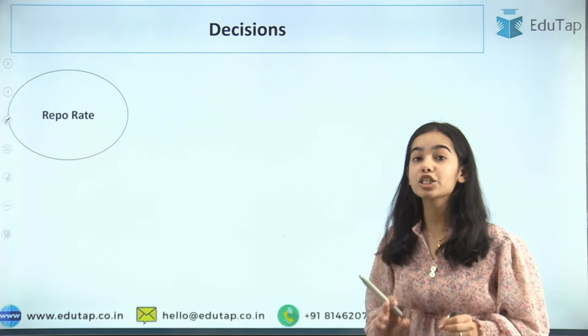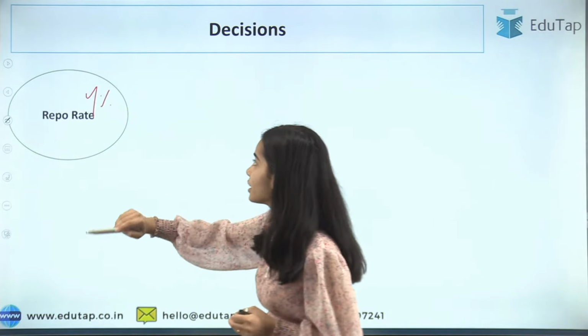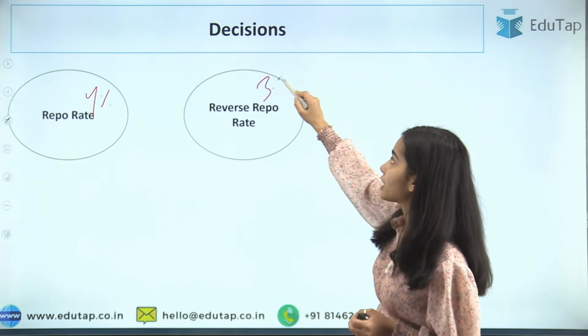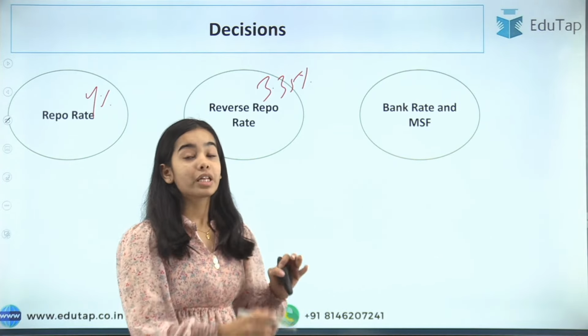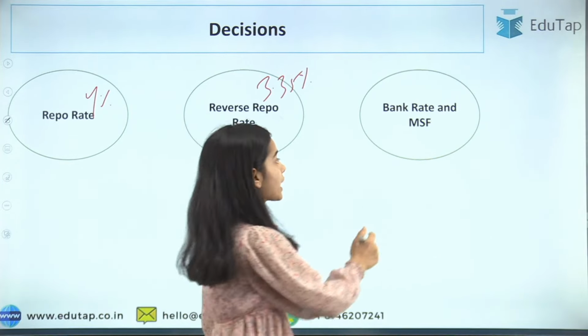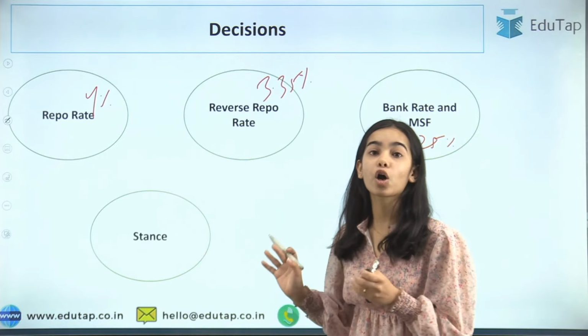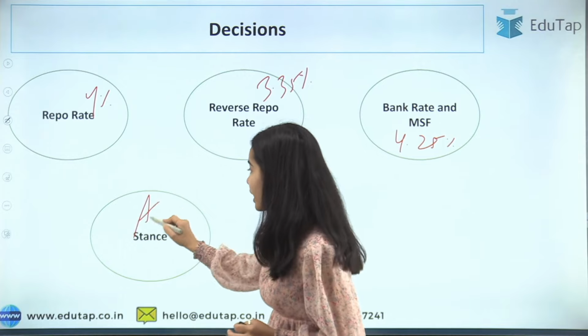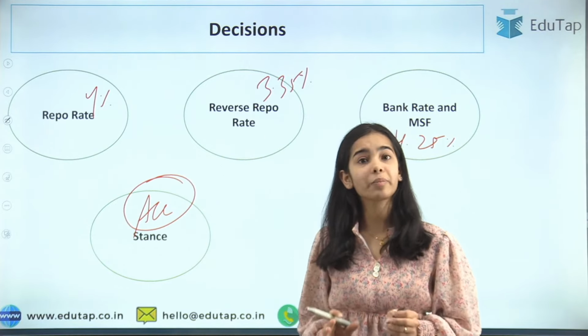But still, the decisions that RBI took: the repo rate was still kept at 4%. The reverse repo rate was still kept at 3.35%. And the bank rate and MSF, that is the Marginal Standing Facility, were still kept at 4.25%, and the stance was still the accommodative stance. That is, in this bi-monthly policy, the rates were not changed. So why has RBI done that?